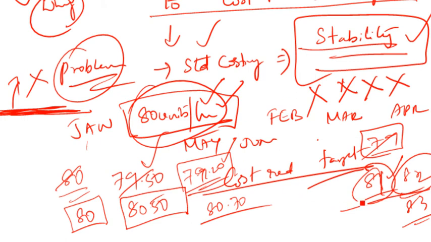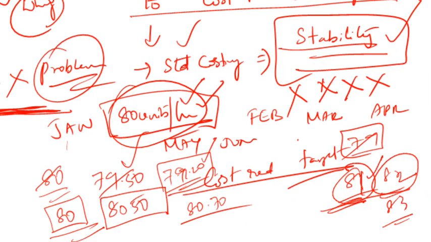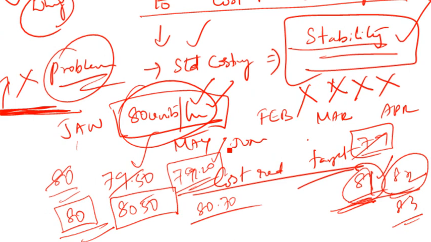The more units you are manufacturing per hour, which means earlier you were manufacturing 80 units, now you are manufacturing 81 units, it means obviously your cost is going to get reduced. There's no doubt in that, isn't it? No doubt whatsoever. Isn't it, guys? I hope you guys have got this, right? Okay, let's move on to point number 2. So what is the second point?